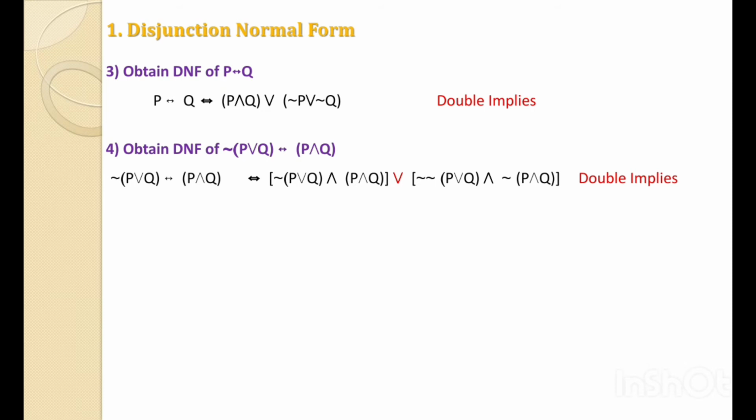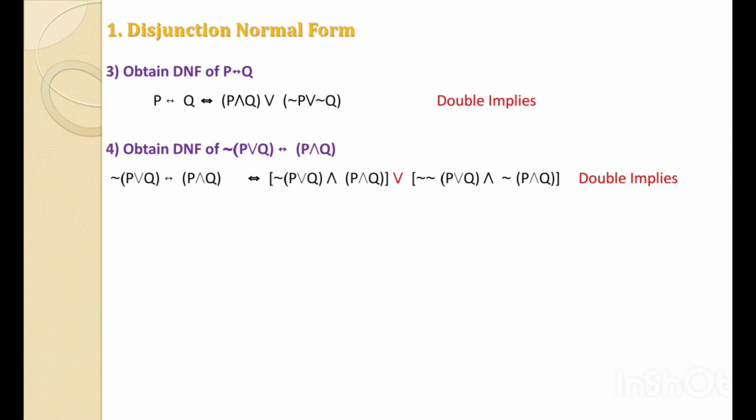That's why it is logically equivalent to the first bracket and second bracket, or the not first bracket and not second bracket. Means it is not in bracket P or Q and P and Q, or not in bracket P or Q and not in bracket P and Q.